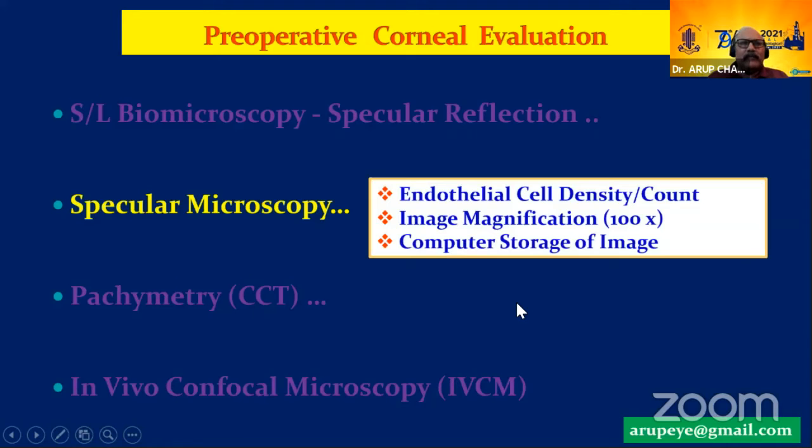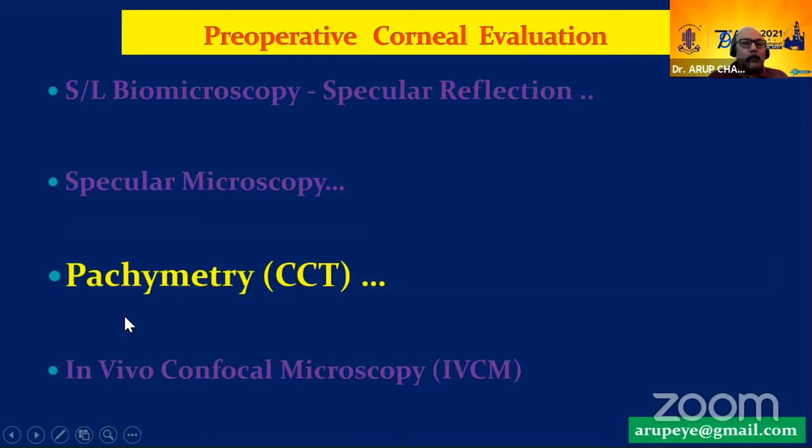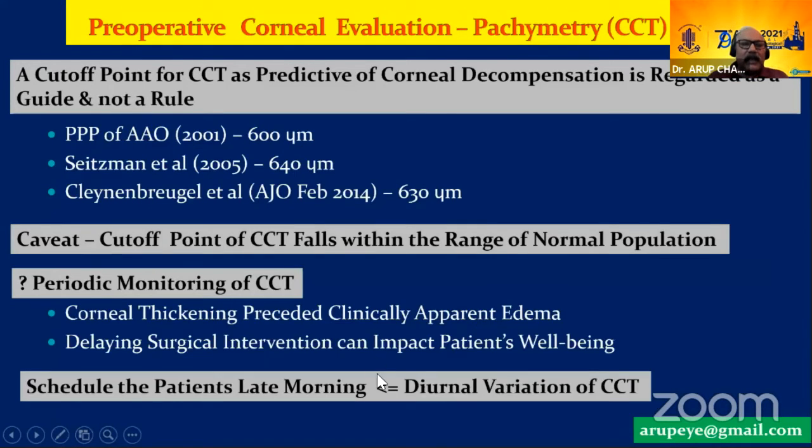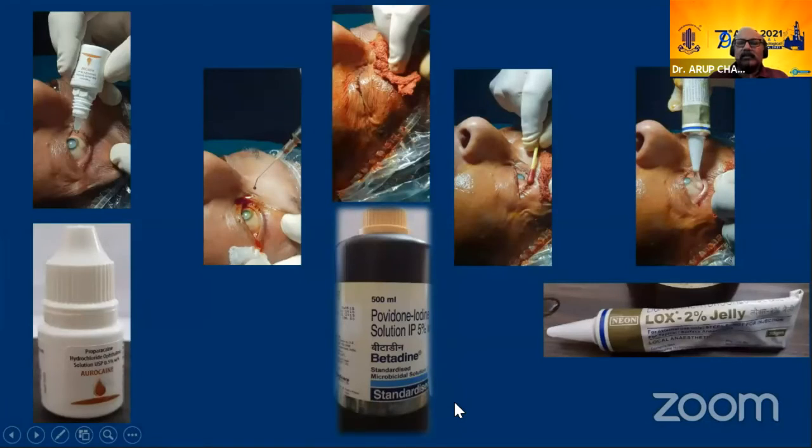And many a time I have seen patients with pseudophakic bullous keratopathy in the fellow eye. When I saw the patient on slit lamp, I realized that this was a patient with Fuchs, and maybe the earlier surgeon hasn't done the proper corneal endothelial evaluation. Pachymetry is something which we again routinely have to do for all these patients. There is a cutoff value for the pachymetry, 630, 640 microns, and here these corneas are not very healthy.